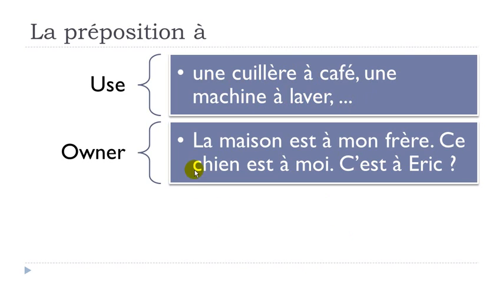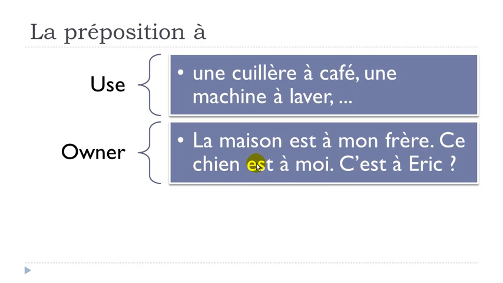Another option will be the owner. If you want to say la maison est à mon frère, so it belongs to my brother, in that case we use this être, to be, and then à here, mon frère, my brother. Or then you could say ce chien est à moi, this dog is mine.